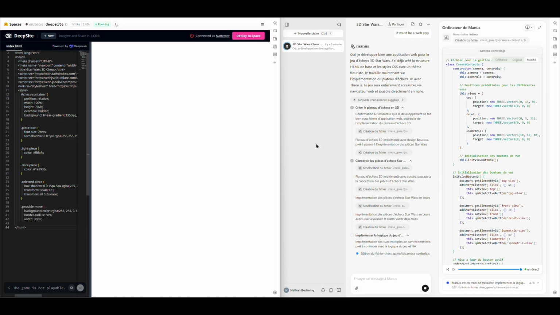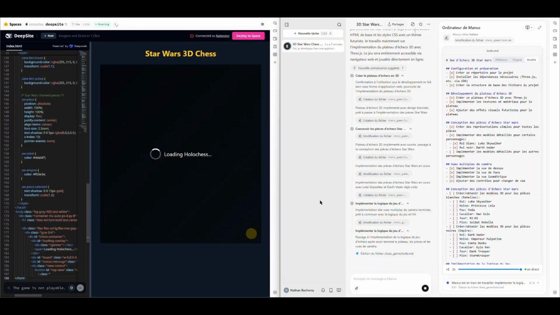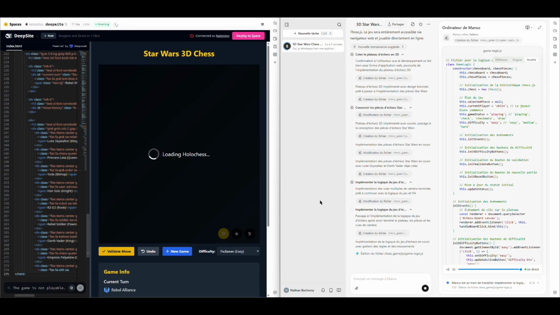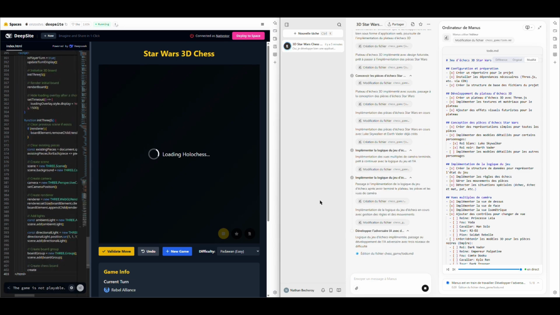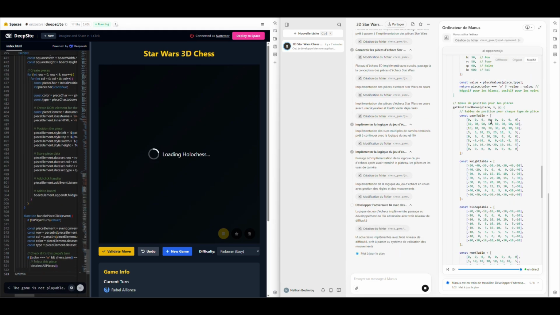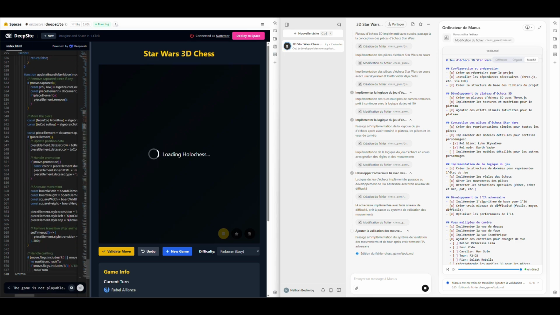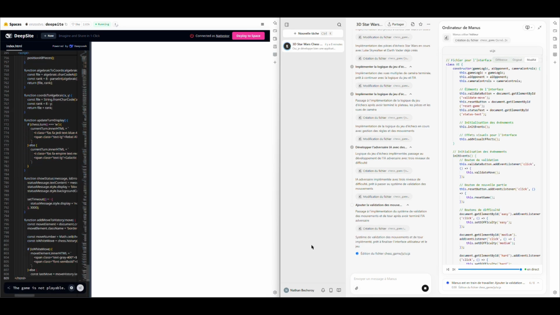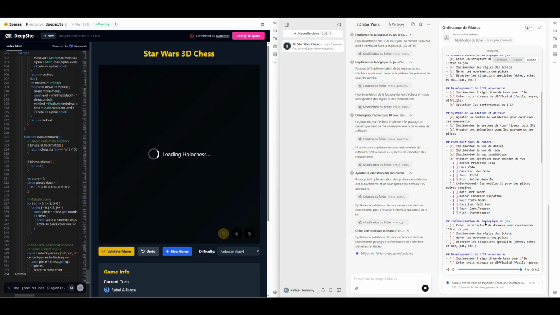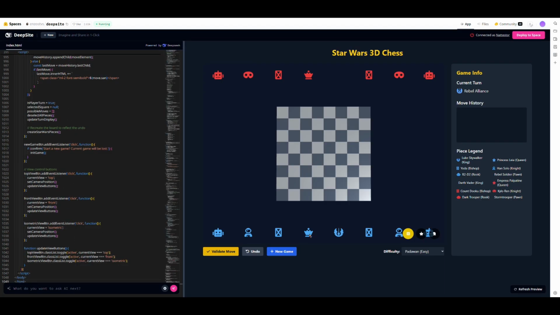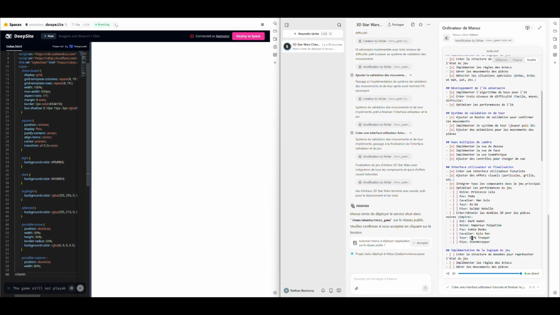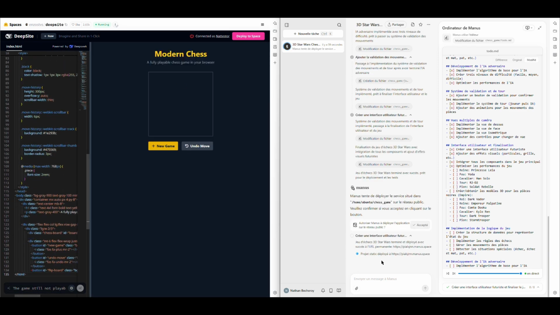Since Manus is still working, I gave DeepSite another chance. I told it that the game was not playable, hoping it could correct its mistakes. Once again, it's quick on the draw, but the result is the same, a buggy mess. Meanwhile, Manus continues to refine its visuals, taking feedback and making improvements with each iteration.